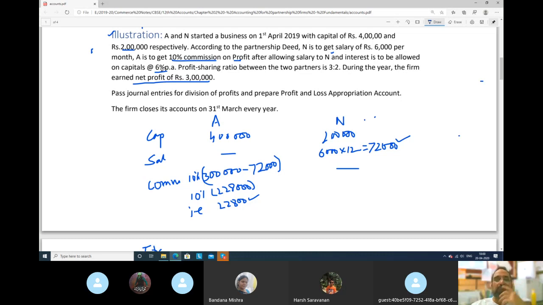You should try to use some shortcuts also. We know, for 4 lakhs, if we have to calculate 10%, we will cut 1 zero. If we cut 2 zeros, it will be 1%. If 400 is 1%, then 6% will be how much? Into 6, 6 4s are 24. 2400.